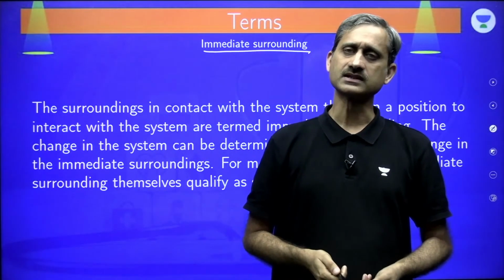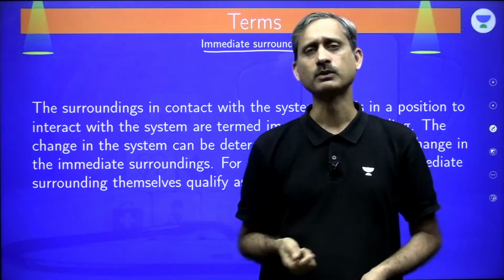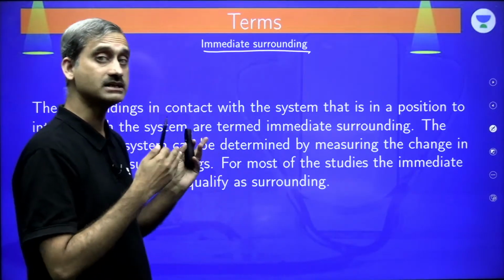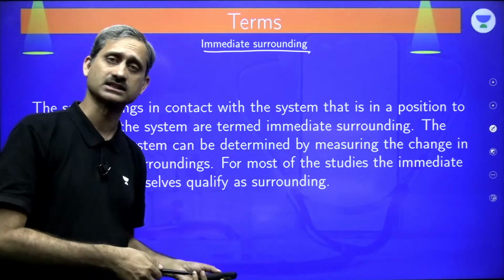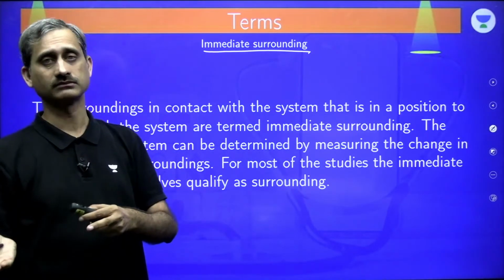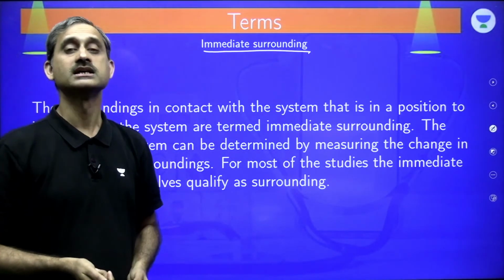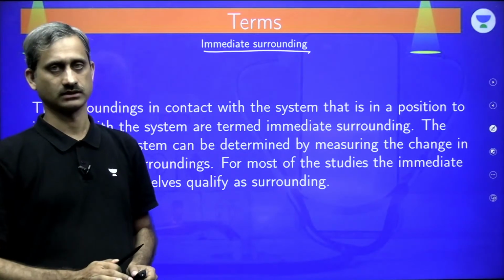Any change in the system, exact equal and opposite change takes place in the immediate surrounding. So we can actually find out the change in the system by finding the change in the surrounding. That is what we call as immediate surrounding.